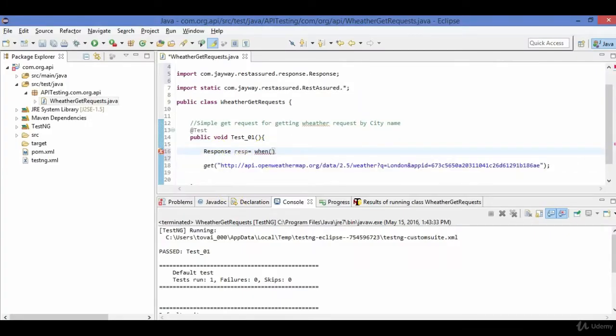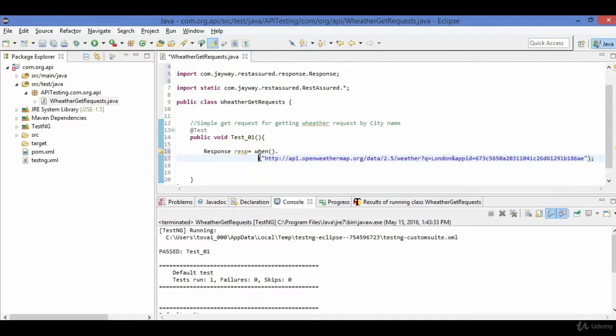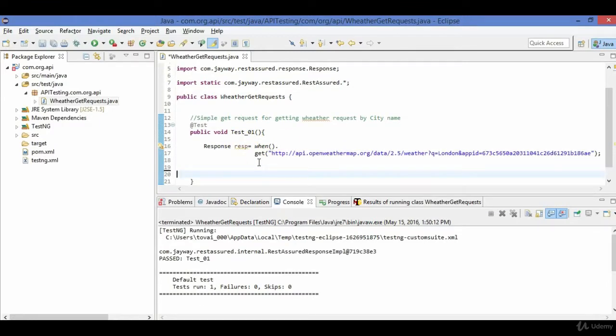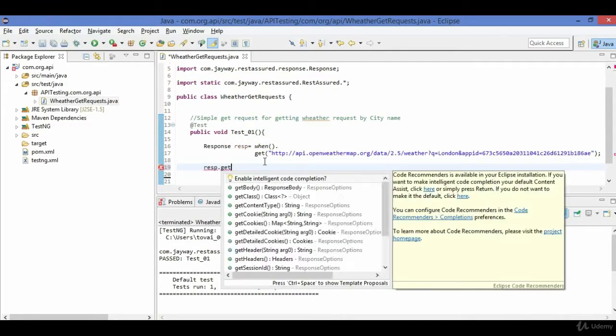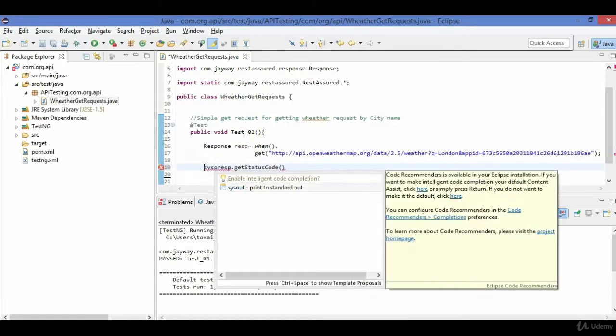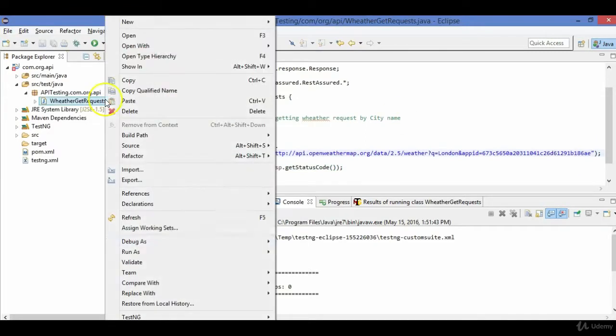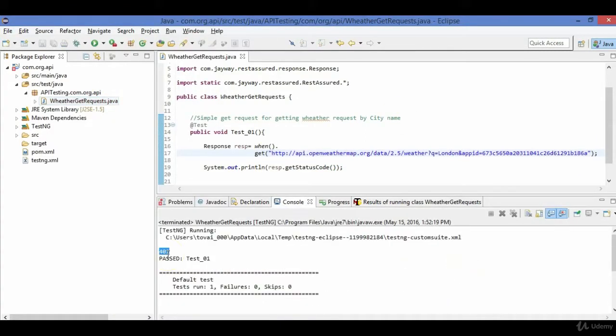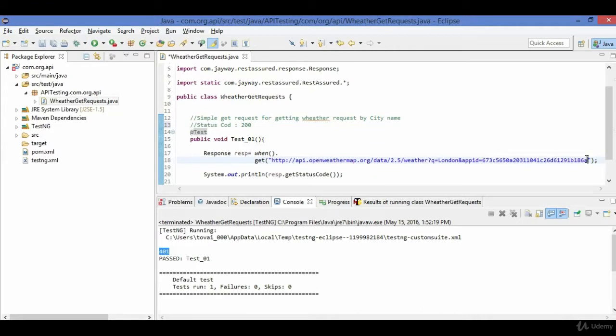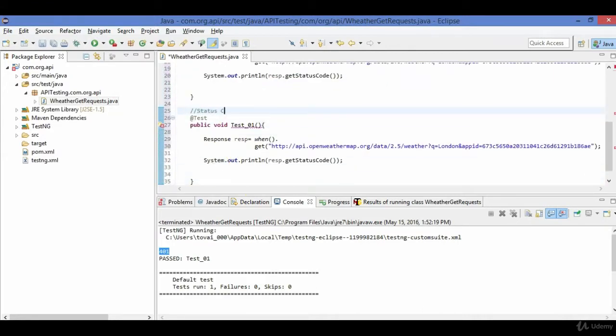The key which we get by registering on Open Weather Map. So that's why it is giving me an unauthorized error. If I copy this key and paste it here, okay, my key, and if I enter, it works fine. We get a JSON response here.